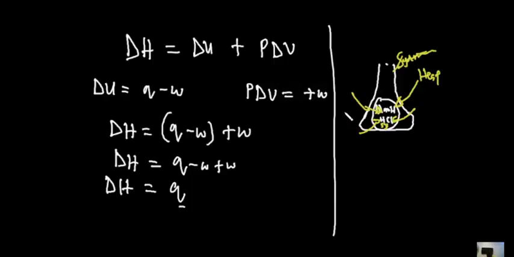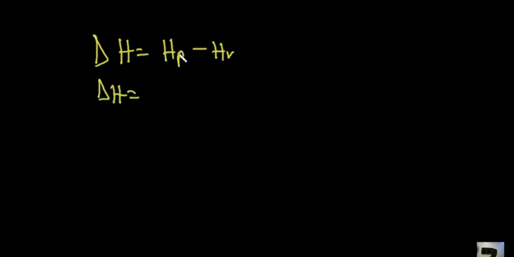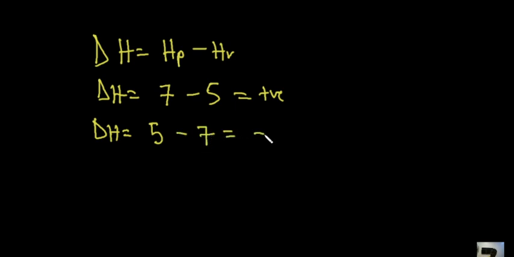Okay, sorry, let's take this out. Let's say your thermodynamic equation is represented as ΔH equals heat of product minus heat of reactant. We'll come across that as we go further, but I'm just mentioning it now. Which means that if the change in enthalpy is going to be positive, the heat of product has to be higher, because if you have higher heat of product and lower heat of reactant, you have a positive value. But on the other hand, if you have a lower heat of product and a higher heat of reactant, you have a negative enthalpy.